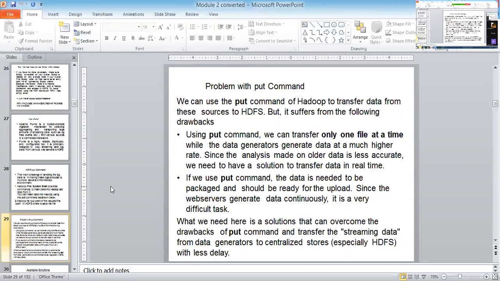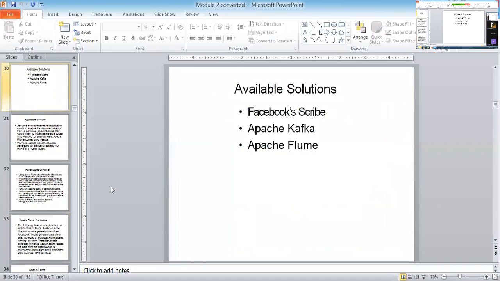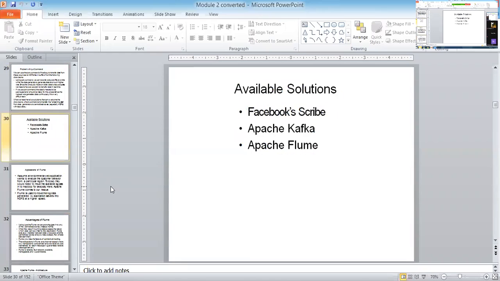A solution to transfer streaming data. Assume Flume is used to copy streaming data. The best example of streaming data is log files, moved from data generators to centralized stores. So what are the available solutions? They are Facebook Scribe, which is a very good application. If you remember from your cloud computing, I told you about Apache Kafka, and also Apache Flume.